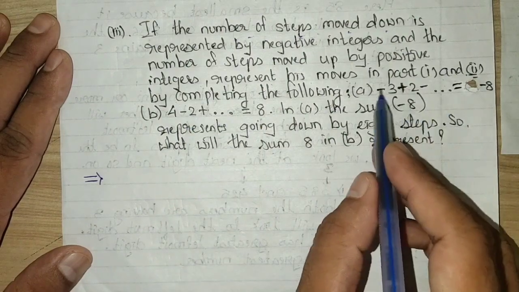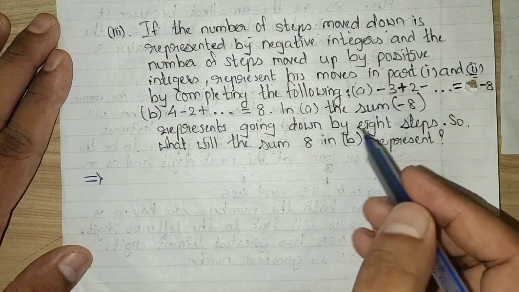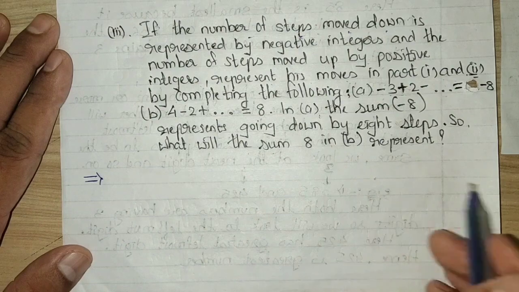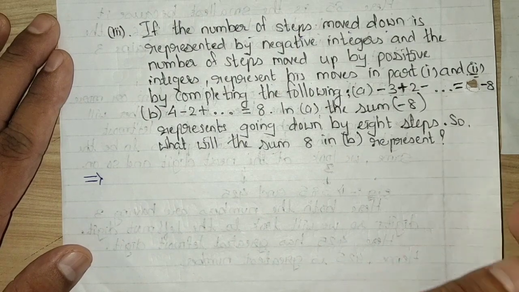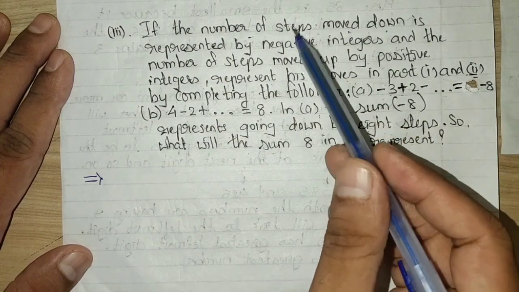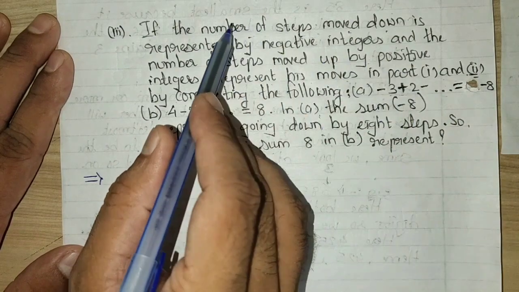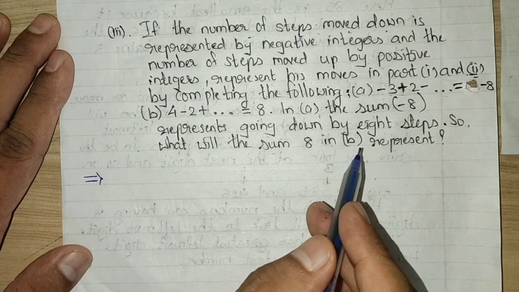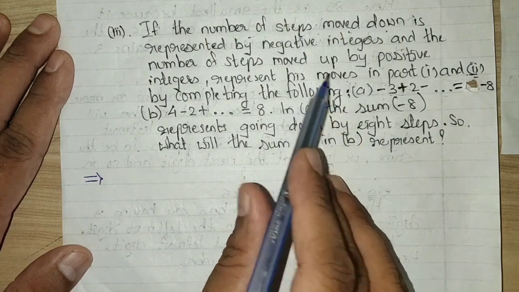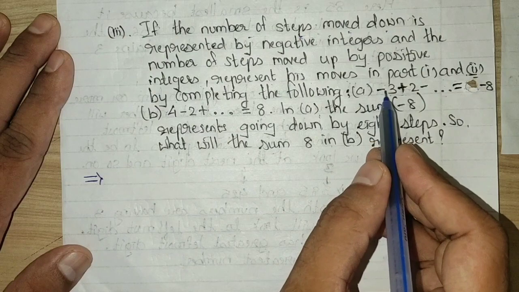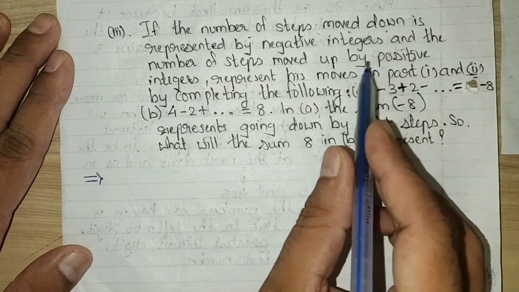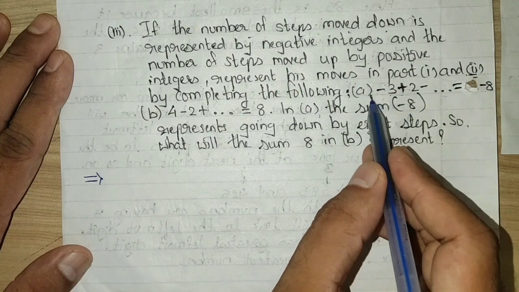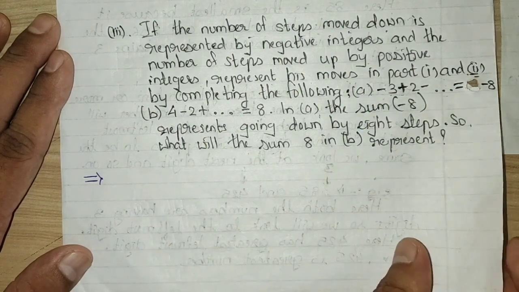We have to complete this portion. They are telling us that we must complete this portion and then come to the next question. We will see that afterwards. First, let me try to explain. They are telling us if the monkey moves down, it is represented by a negative number. That is, in the first step he moved 3 steps down, so -3, and he moved 2 steps up, so +2. Same way they have written A and B. So we have to complete it.